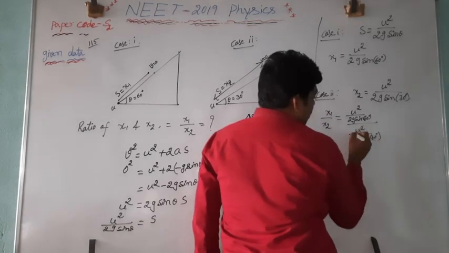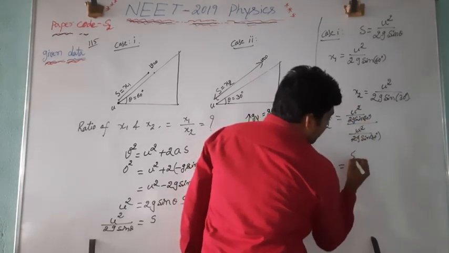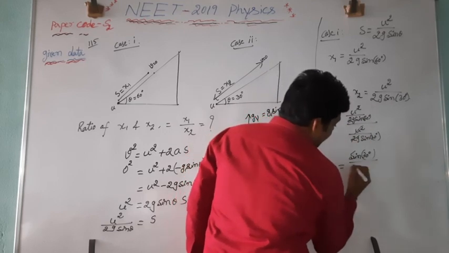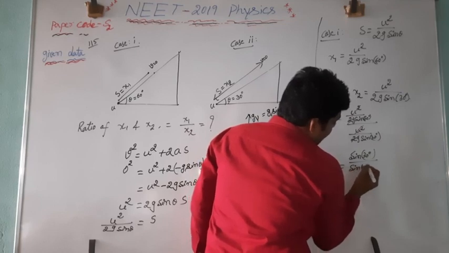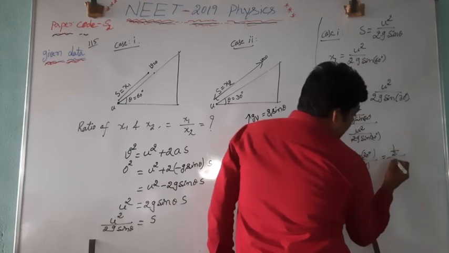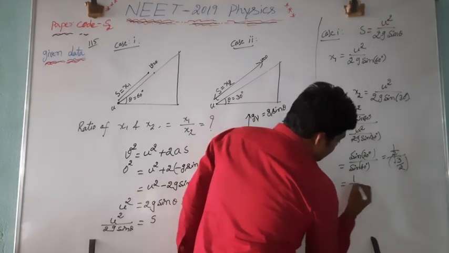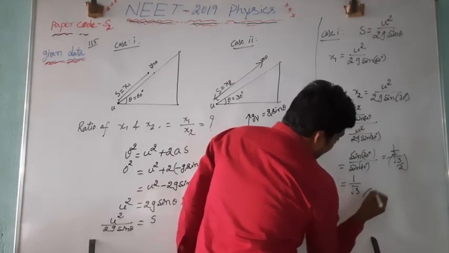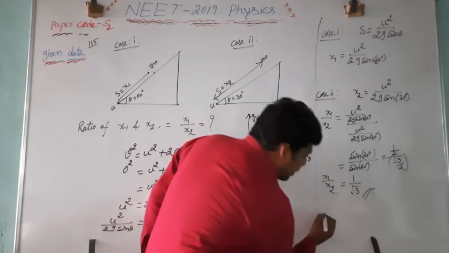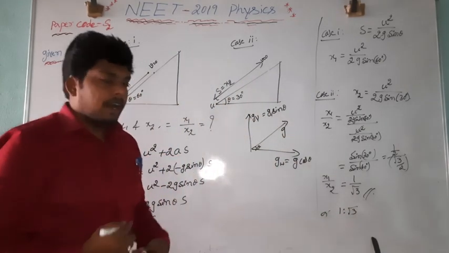If you observe this, u square by 2g cancels, and the remaining answer is, if you take the reciprocal, sin 30 degrees divided by sin 60 degrees. Sin 30 degrees value is 1 by 2, sin 60 degrees value is root 3 by 2. Here the 2 gets cancelled. The remaining answer is 1 divided by root 3. x1 by x2 is equal to 1 by root 3, or else you can write this as 1 is to root 3. This is the right option.